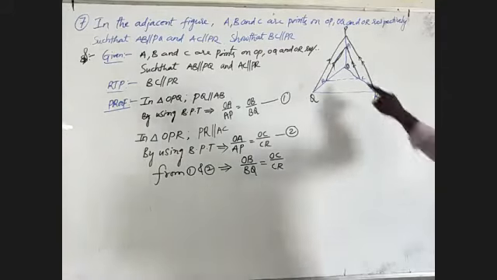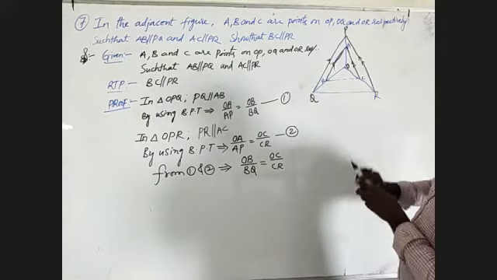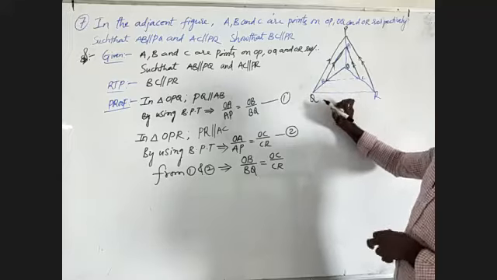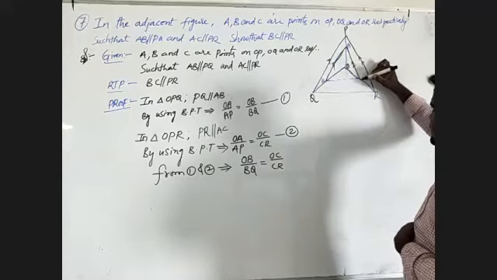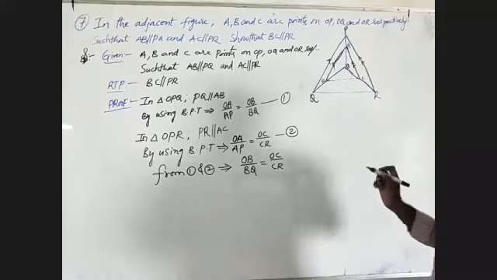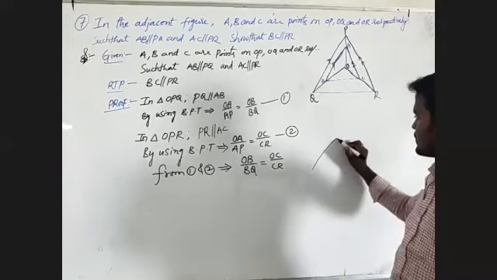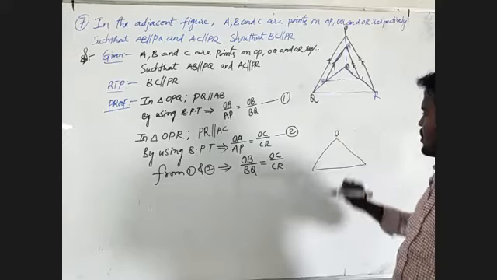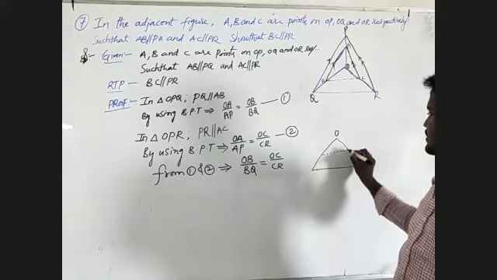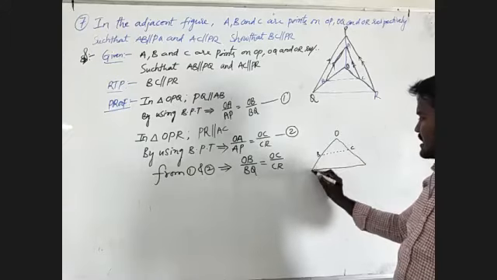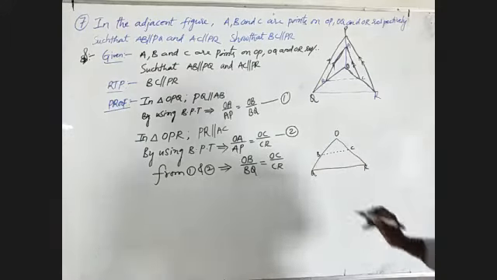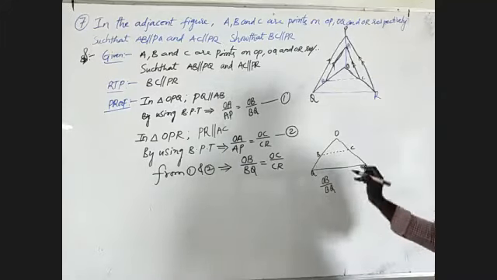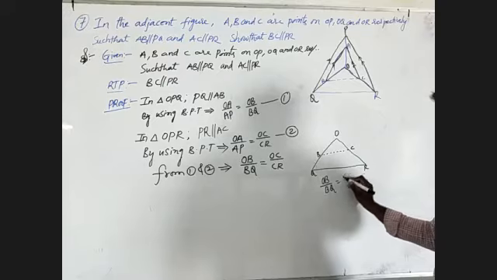I will draw a figure: this is O, join with B and C, and name them Q and R. We observe OB by BQ is equal to OC by CR.